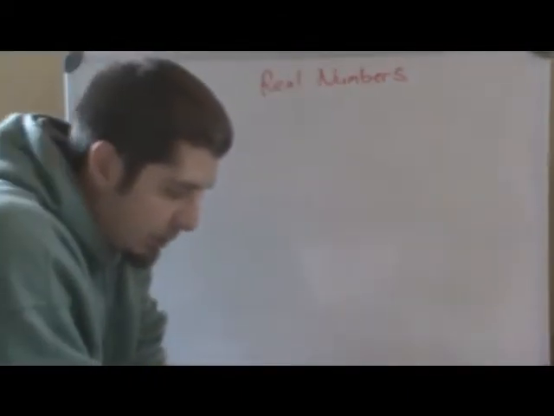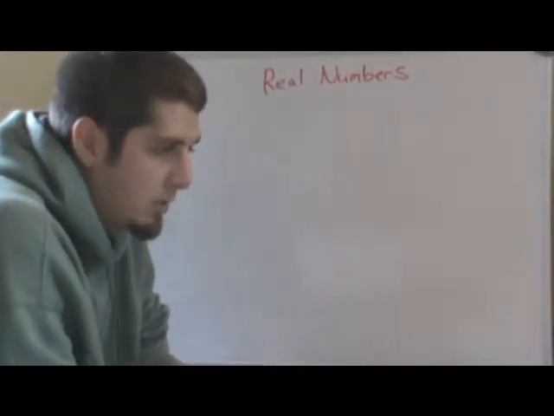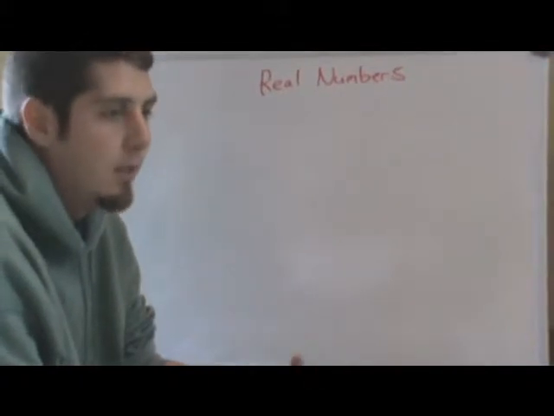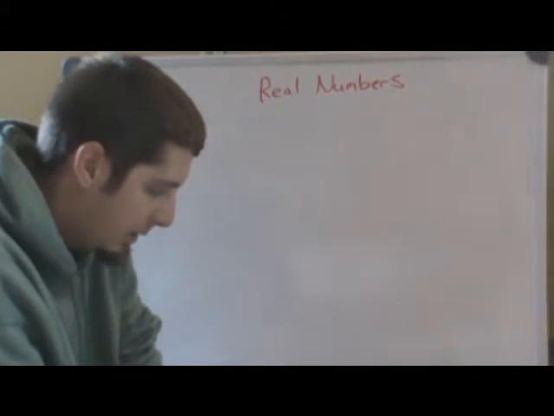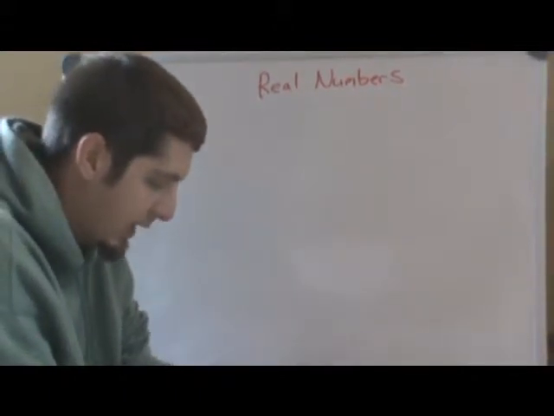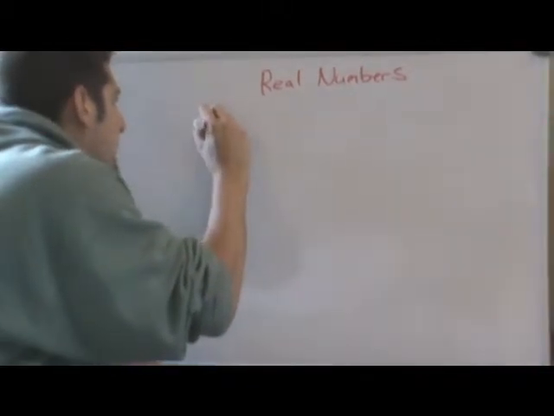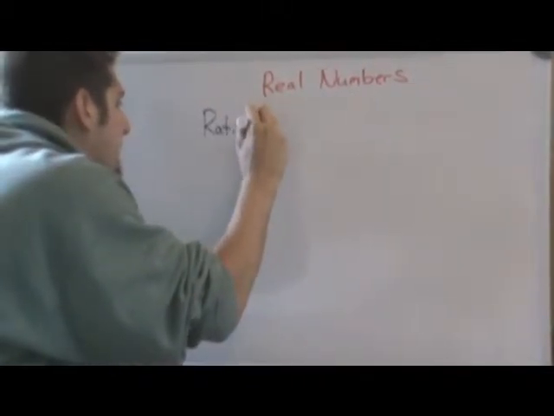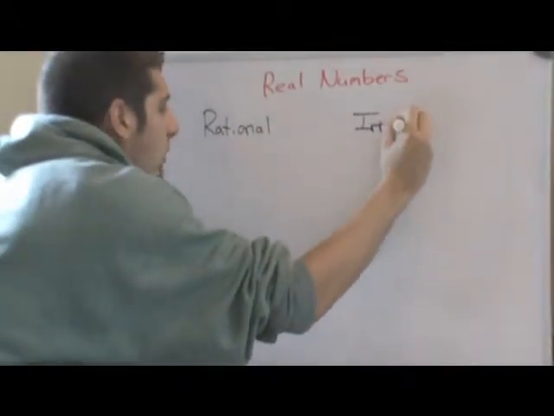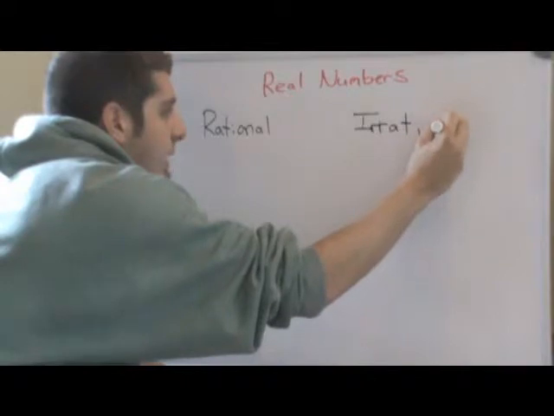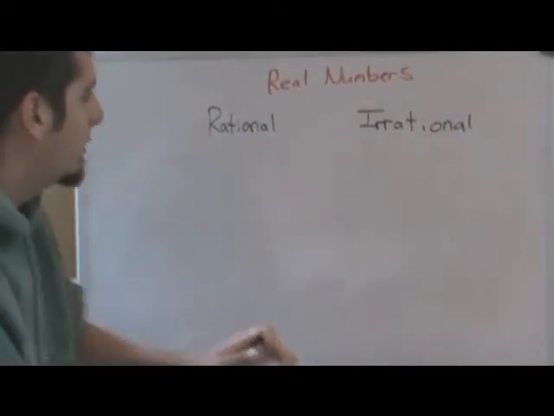Real numbers include any number that you can think of because these are numbers that are real. Imaginary numbers, like I said before, are called imaginary because they're numbers that technically should not exist. So real numbers are split up into two categories. You have irrational and rational. And the rational numbers category can actually be broken down into smaller parts as well.